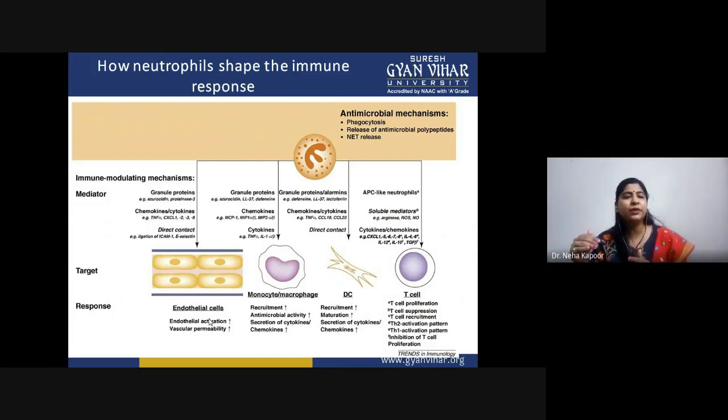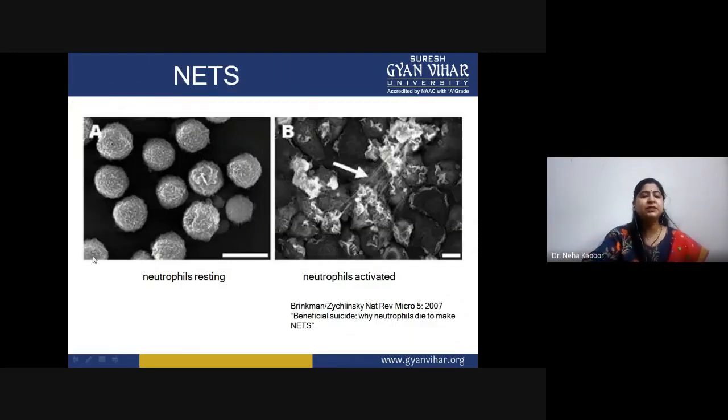The last one is that sometimes APC-like neutrophils also play an important role, in which soluble mediators or soluble proteins are released. In that case, T cell proliferation, suppression, recruitment, activation of T helper subtypes, and clonal expansion are triggered. The next is the neutrophil extracellular trapping system. This shows how neutrophils, after activating, trap the infectious moiety. That is why we call it a NET.